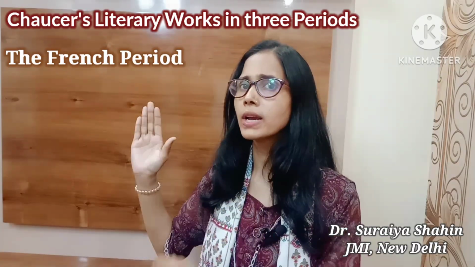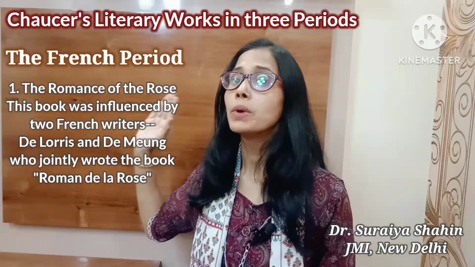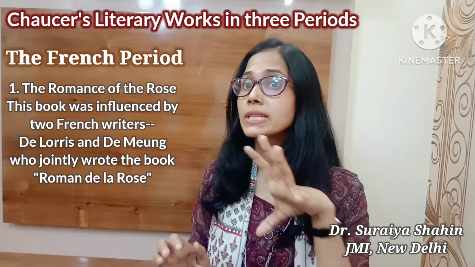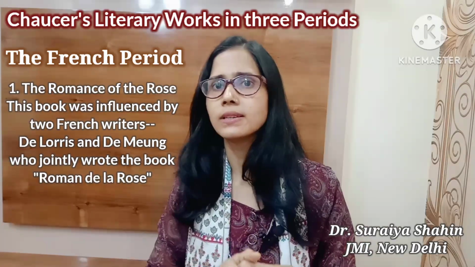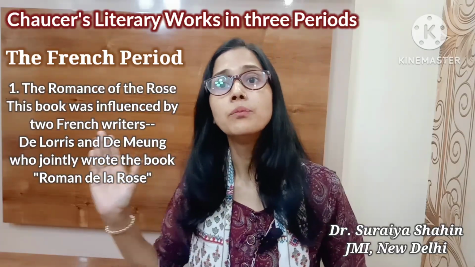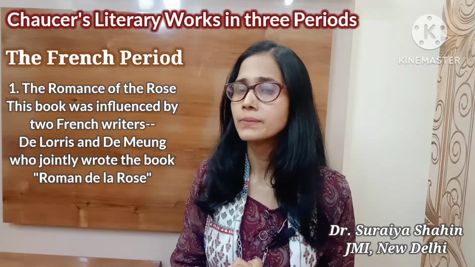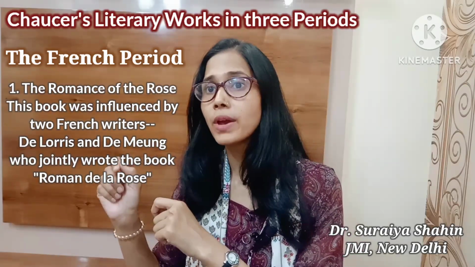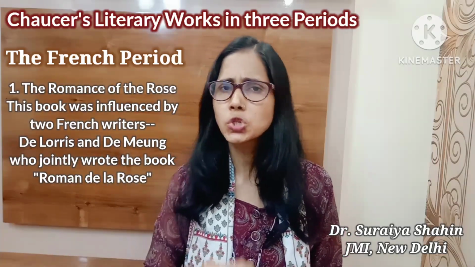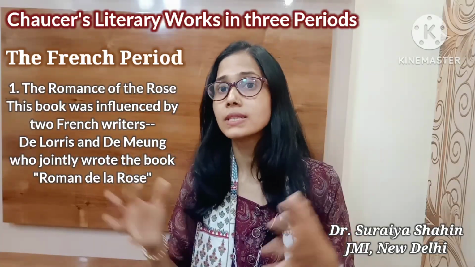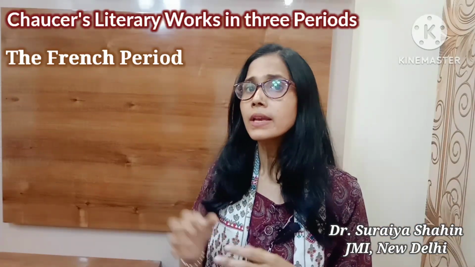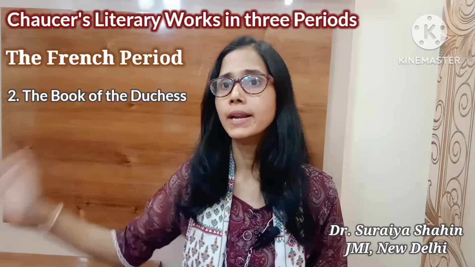The first work written in the French period is the Romance of the Rose. In this book, Chaucer was influenced by 2 French writers, de Loris and de Meung. This is also a very important point. Actually, de Loris and de Meung had jointly written the famous allegorical book Roman de la Rose. So Chaucer translated this book under the title Romance of the Rose. Clear?